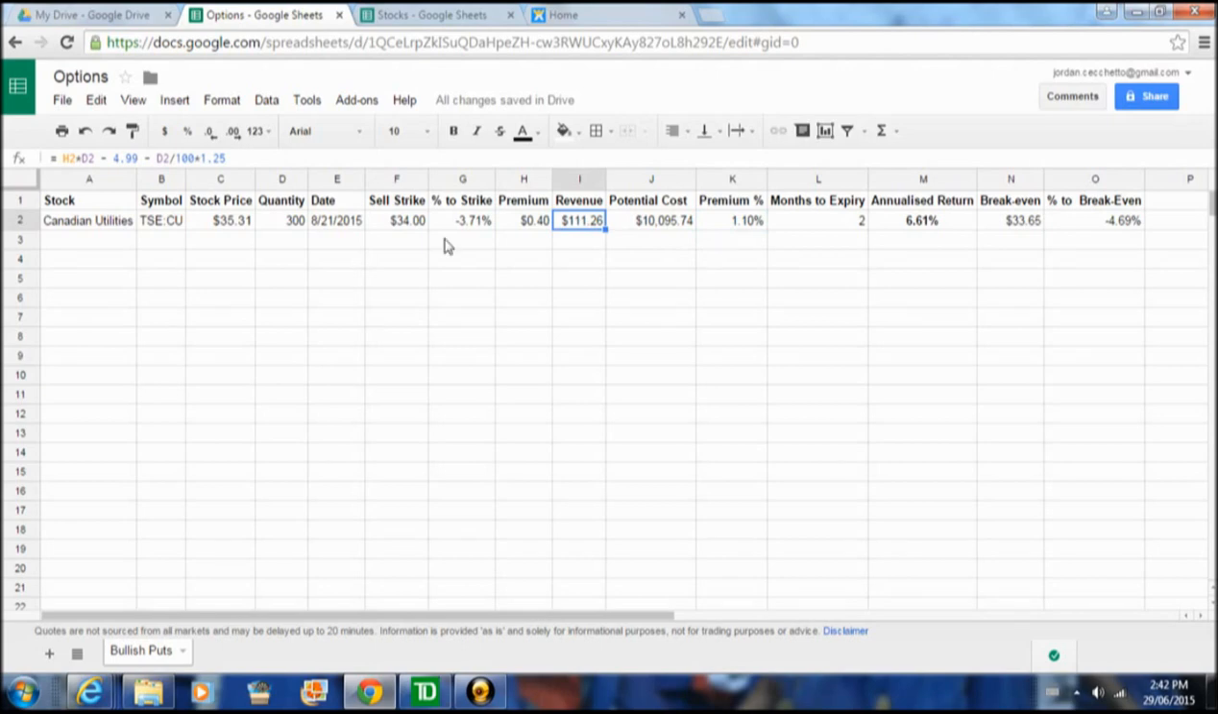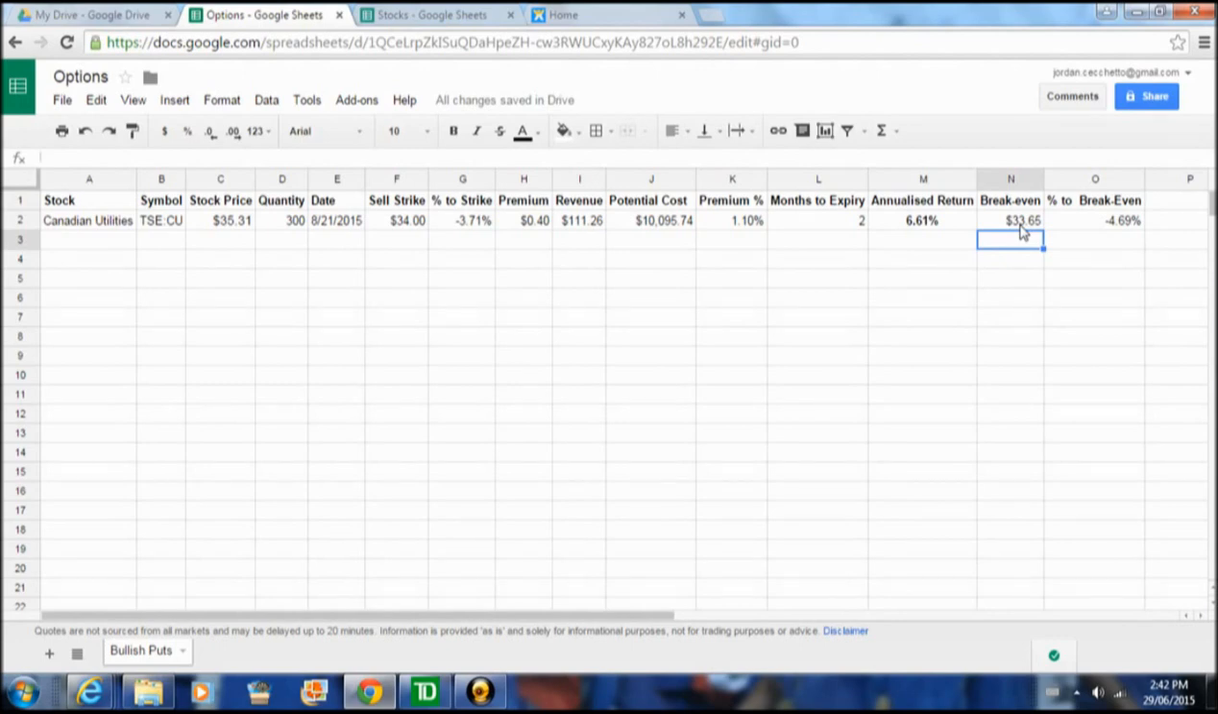The worst case scenario, stock drops below $34. We buy Canadian Utilities, a stock we wanted to own anyways. Our break even would amount to $33.65. So below $33.65, then we're behind the 8 ball. We've lost a little bit of money relative to what we're going to put down. So we're going to put down the $34. We collected $111 in revenue.